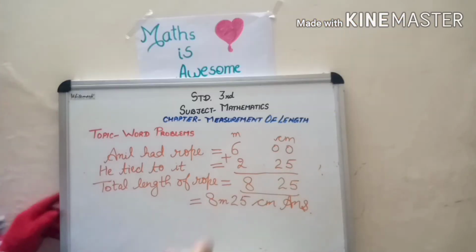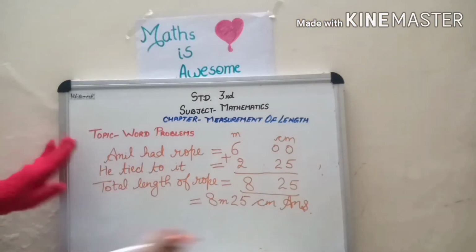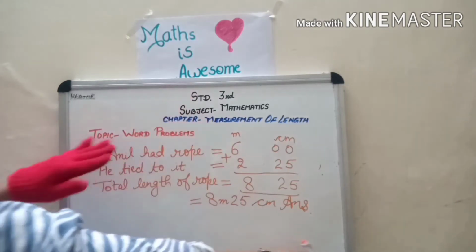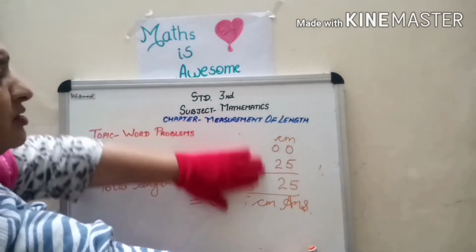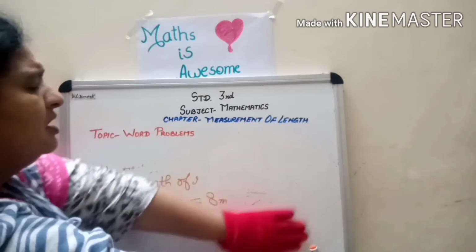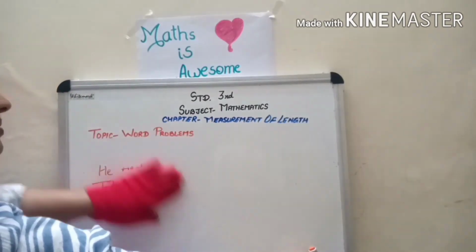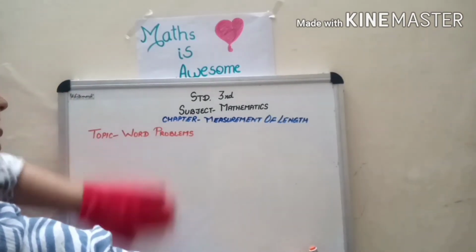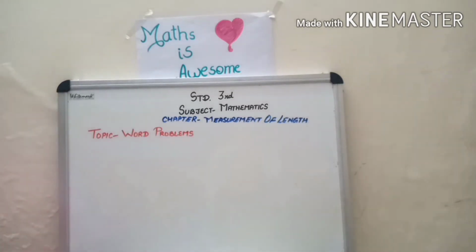Is that clear, children? Okay, make sure you keep it in your mind. If you have to write on the side, then make sure that equal to should come below equal to only. In the same box it should come.